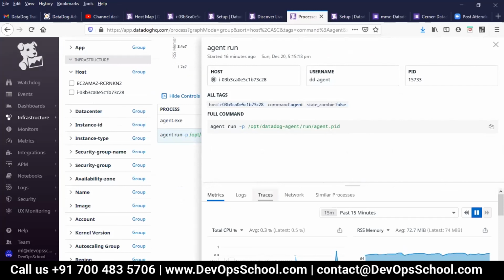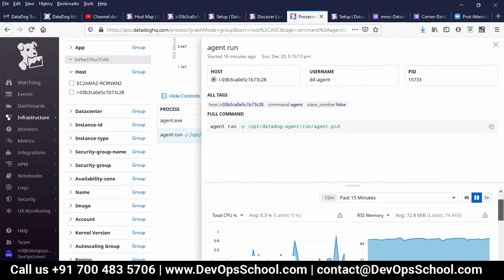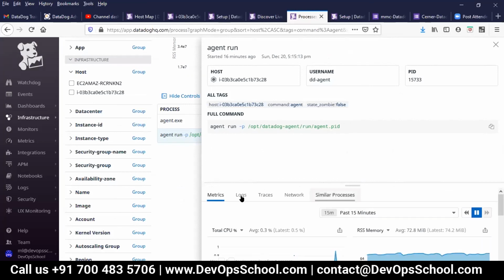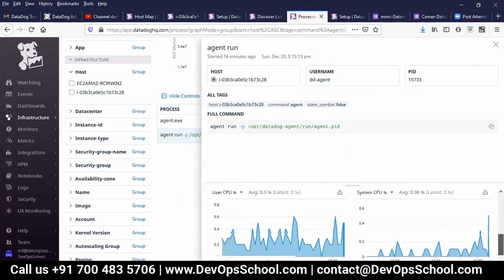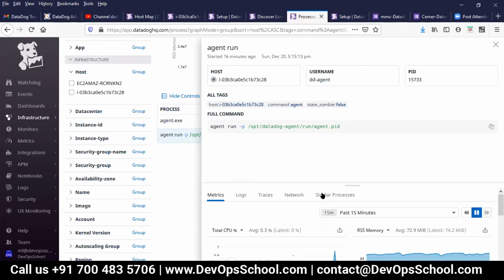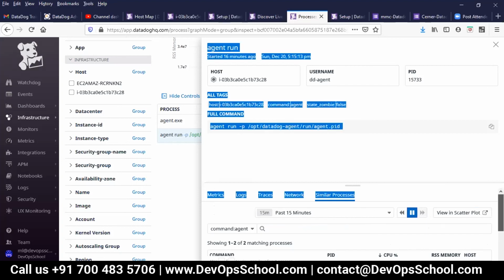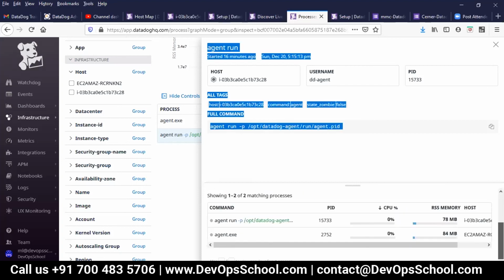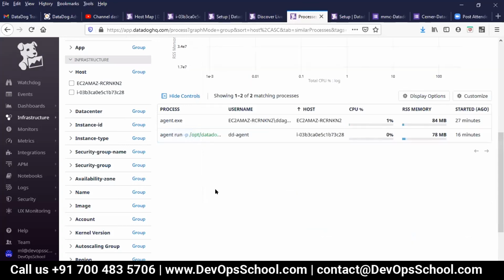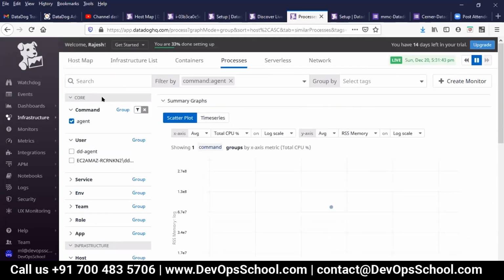Metrics, CPU. No, I want to know the process. Similar process. This is not giving the right view.